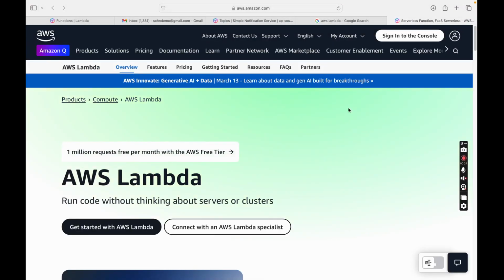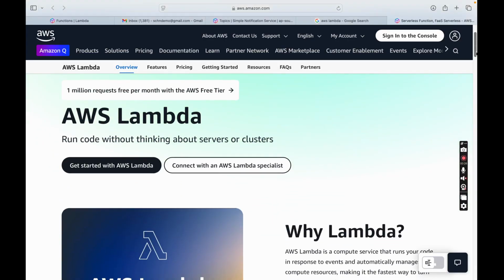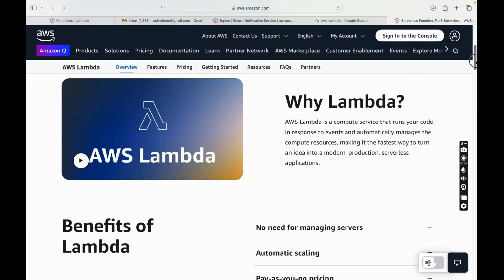Okay, now what is AWS Lambda? It says that you can run your code without thinking about servers or clusters, right? Meaning if you have an EC2 machine, you'll be running particular applications or functions on it. But if you wanted to run a particular function just for a couple of minutes only, without provisioning an EC2 instance, there is an option called AWS Lambda, so you can pay only for what exactly you use, right? Now let's scroll below.